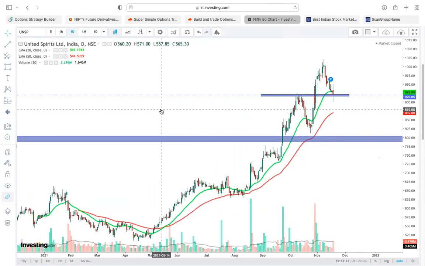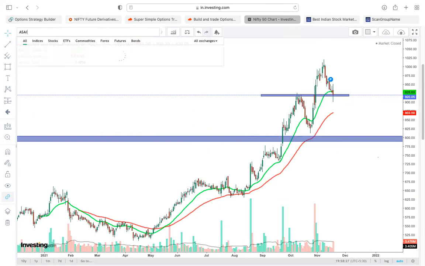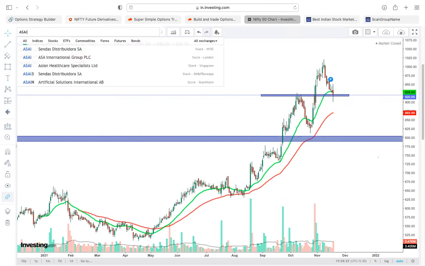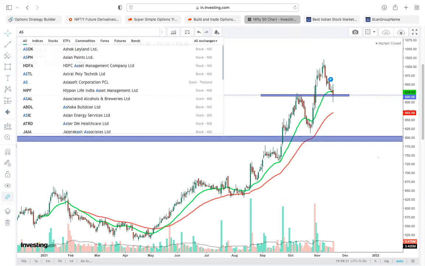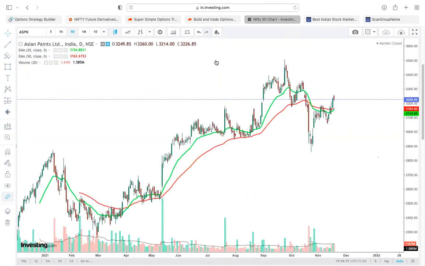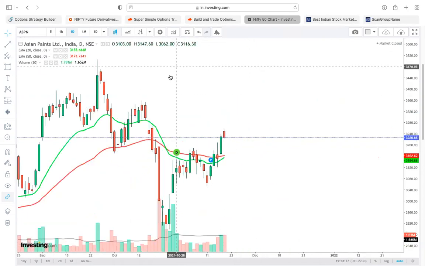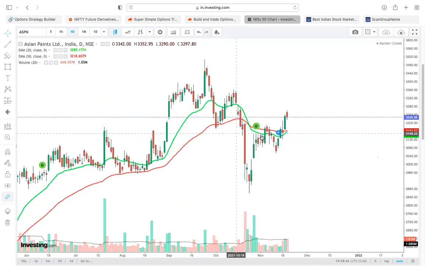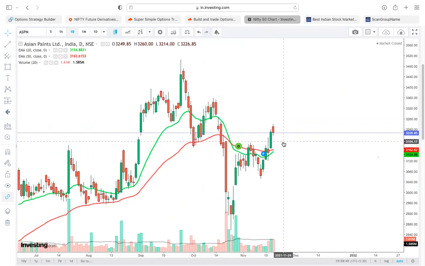Why is Asian Paints taking a beating in spite of the second price hike? They announced a second price hike just within a week. So Asian Paints, now it is going very strongly, sir. I think last week it has crossed all the important levels. It's still okay. Yeah, still okay, sir.